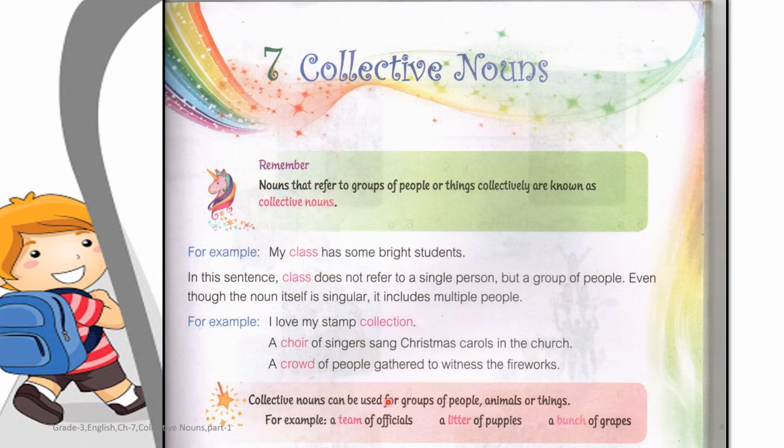Collective nouns can be used for groups of people, animals or things. For example, a team of officials, a litter of puppies, a bunch of grapes. So children, collective nouns not only refer to people but also to animals, birds, insects or some other things. So let's see further.